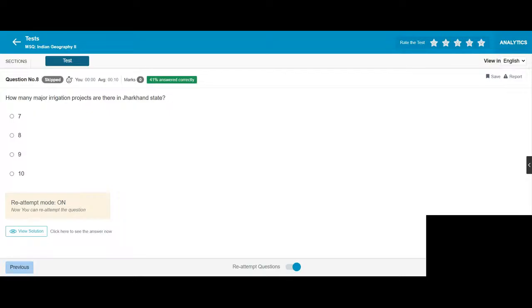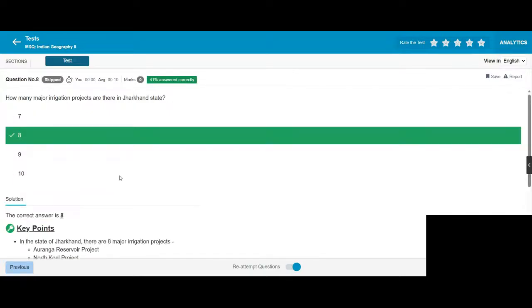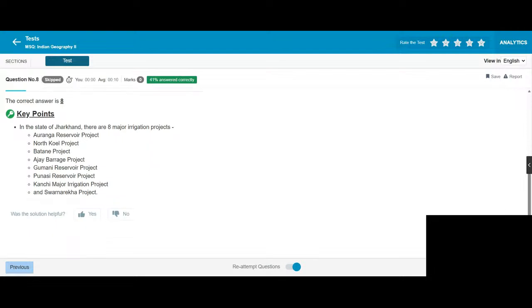How many major irrigation projects are there in Jharkhand state? 8. In the state of Jharkhand, there are 8 major irrigation projects: Auranga Reservoir Project, North Koel Project, Batane Project, Ajay Barrage Project, Gumani Reservoir Project, Konar Reservoir Project, Kanchi Major Irrigation Project, and Swarnarekha Project.